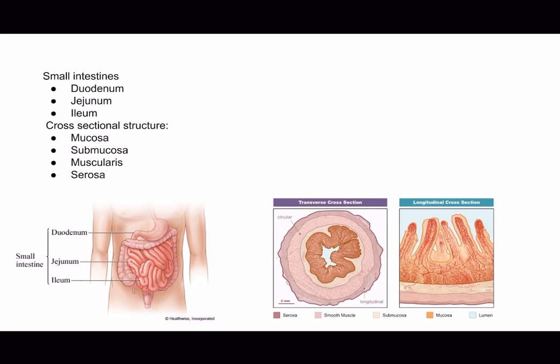Absorption of nutrients. The inner lining of the small intestine is highly specialized with numerous tiny finger-like projections called villi and microvilli, and these structures significantly increase the surface area available for absorption. The small intestine absorbs the breakdown products of carbohydrates, proteins, and fats, as well as vitamins, minerals, and water. These nutrients are then transported through the walls of the small intestine and into the bloodstream for distribution to the body's cells. And then there is absorption of water. The small intestine also absorbs water, which is essential for maintaining proper hydration and overall fluid balance in the body.